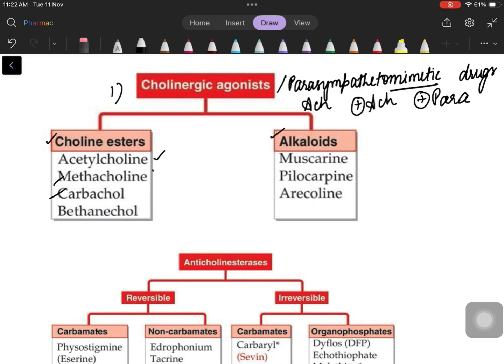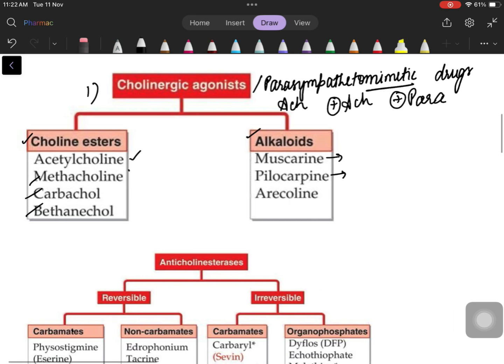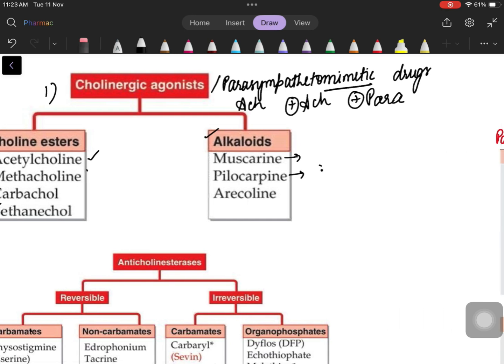Choline esters we have acetylcholine, methacholine, carbachol and bethanechol. Under alkaloids you have muscarine, which is there in mushrooms like Amanita phalloides. Pilocarpine is a miotic. Now when I say miotic, what receptor comes to mind? Just now we did, it's M3. So it stimulates the M3 receptor, which is a parasympathetic receptor. So it all adds up, right?